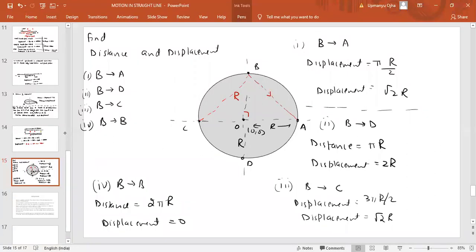Displacement is final position minus initial position. Timing is same as the previous one. I will show all the slides. So just wait for the last 5 minutes. I will show the slides.